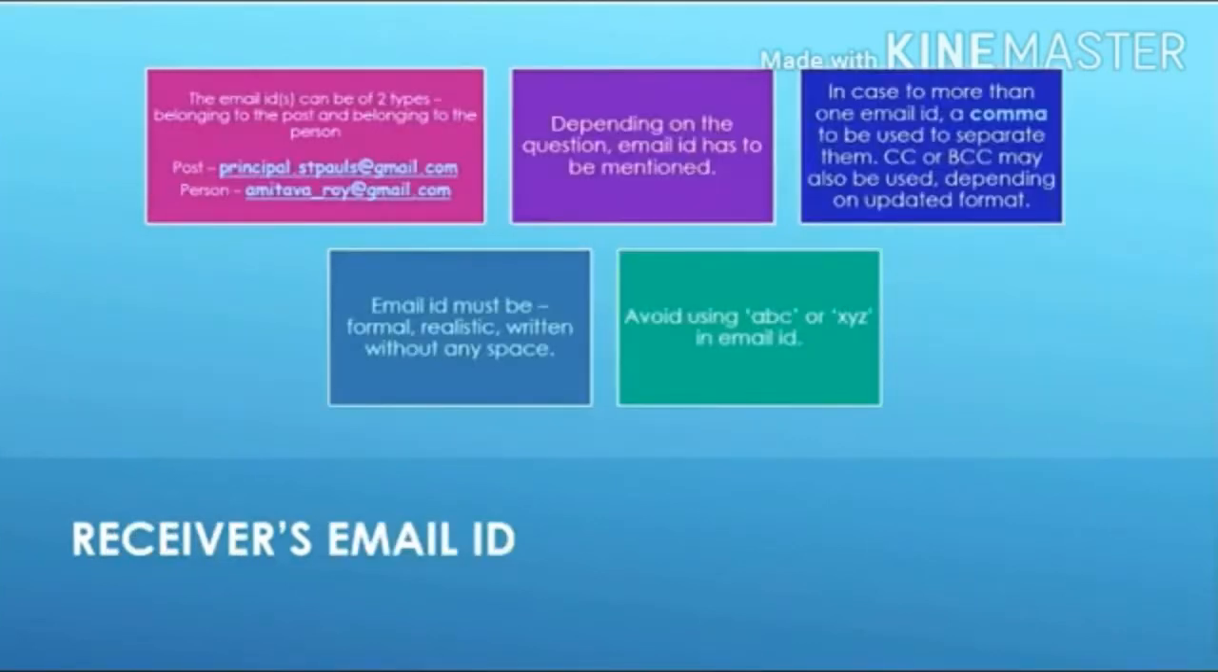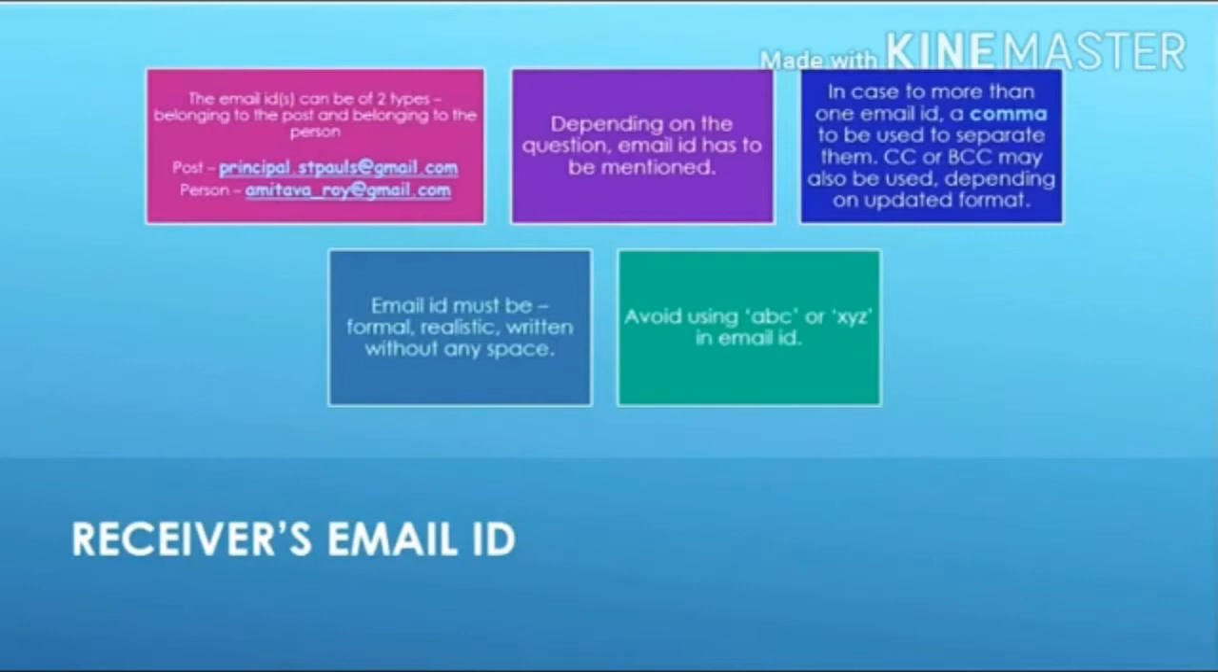As we begin the discussion of email writing, we start with the receiver's email ID. This can be divided into 2 parts, post and person, depending on the question. If the question asks you to write an email to the principal of a neighboring school, in all likelihood you will not know his or her name. This is where you mention the post in the email ID, as you can see in the first box on